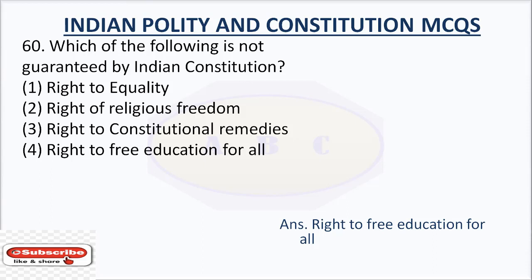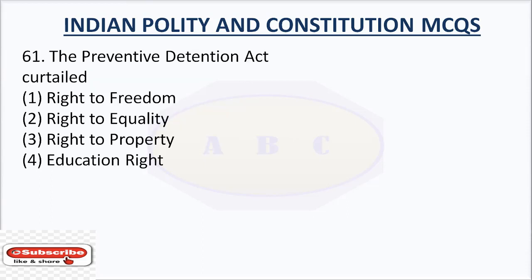Article 21A, inserted in the Constitution via 86th Constitutional Amendment Act, provides for right to education. It made right to education a fundamental right for children in the range of 6 to 14 years.